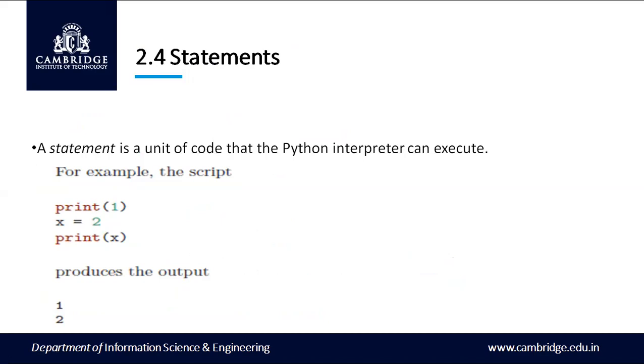Moving to the next topic, statements. A statement is a unit of code that the Python interpreter can execute. Here you can see I have three statements in this particular script. The first statement is print 1. The second statement is an assignment statement where x holds the value 2. The third statement is again a print statement, print x. When I execute these statements, I get the answer 1 and 2.